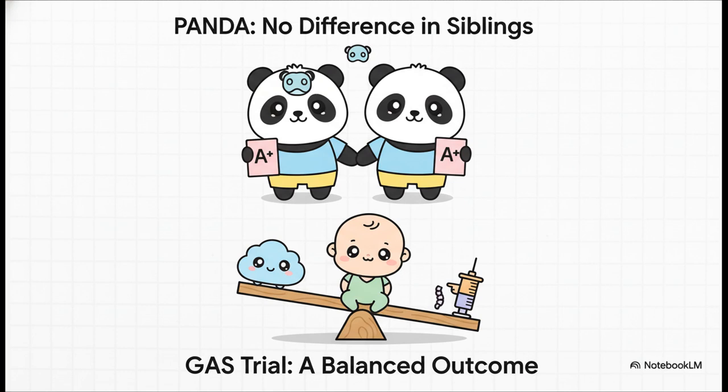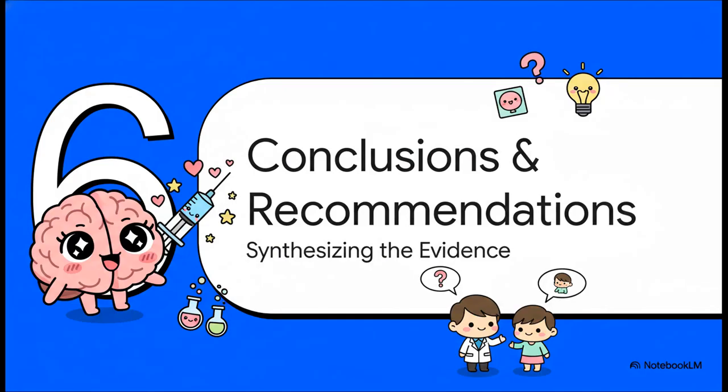The PANDA study was a sibling-controlled cohort study that found no difference in IQ or other neurocognitive domains between siblings who had a single, brief anesthetic before age 3 and their unexposed siblings. And the GAS trial, a landmark randomized controlled trial, compared general to regional anesthesia for infant hernia repair. At both age 2 and again at age 5, they found no significant difference in neurodevelopmental outcomes between the two groups. So, with this seemingly conflicting data between the lab and the clinic, what is the current consensus?